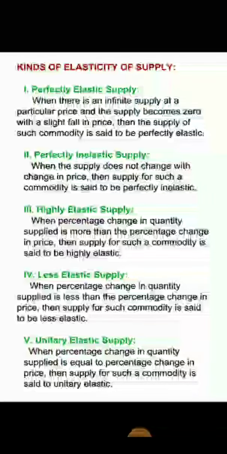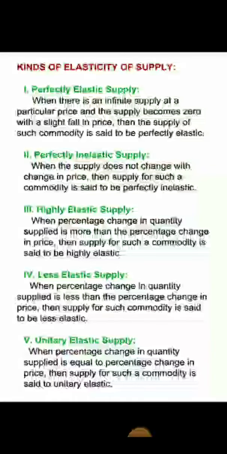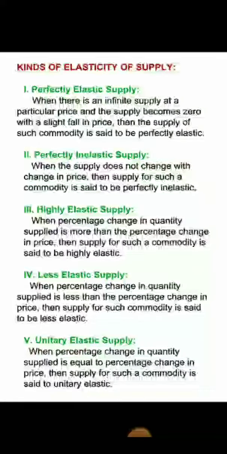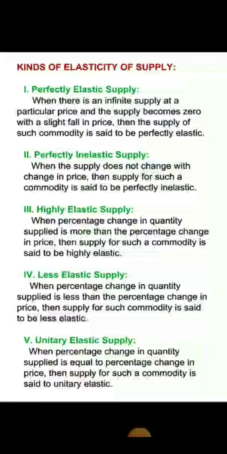The price was constant in the market, but with only a slight change in the price, that is a fall or decrease in price, the supplier of the commodity stops supplying the commodity in the market and the supply becomes zero.